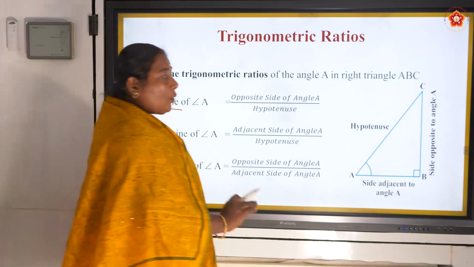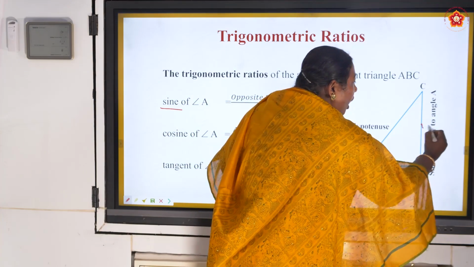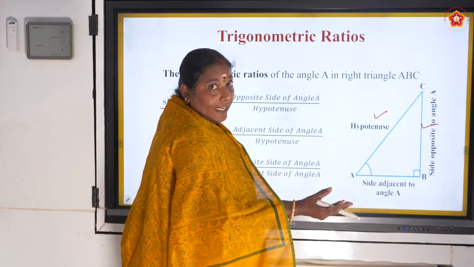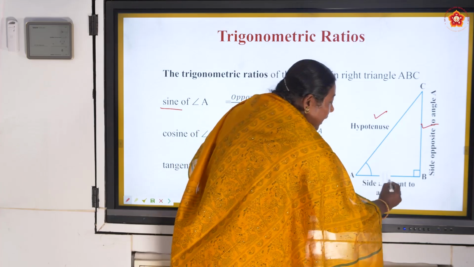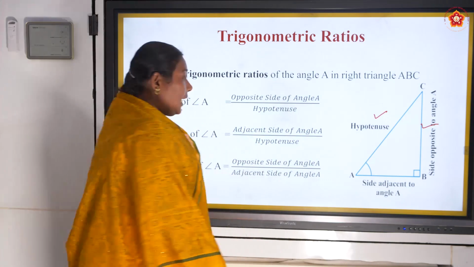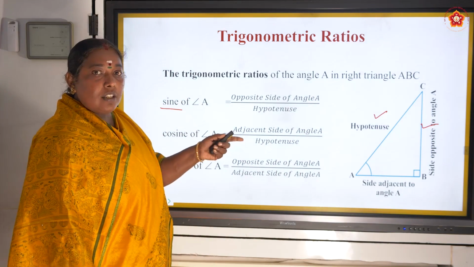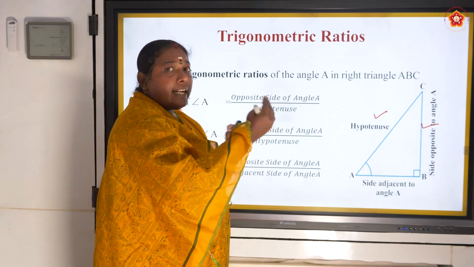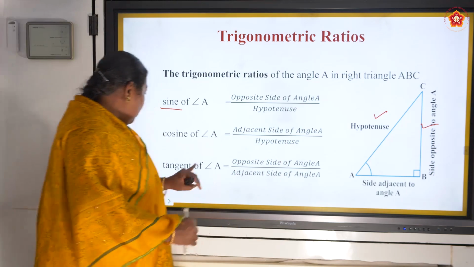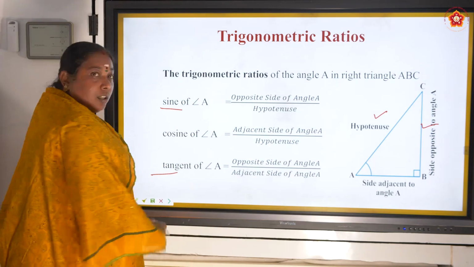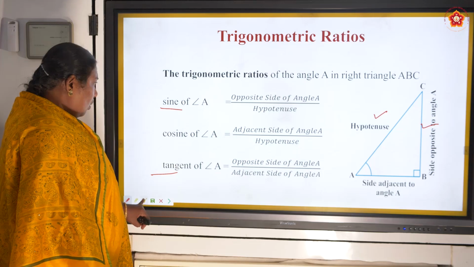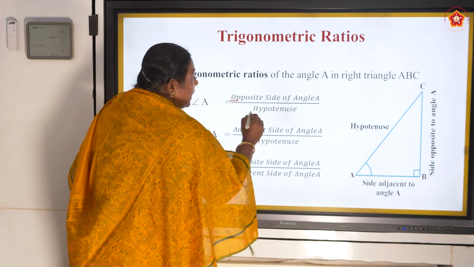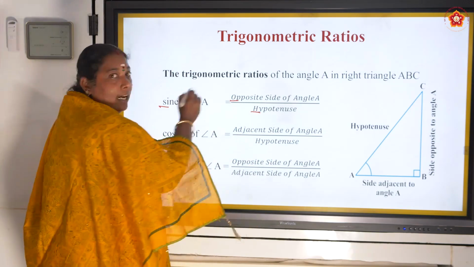That means I relate the opposite side with the hypotenuse in the form of sine A. Next, the adjacent side and hypotenuse in the form of cos A. Then I relate the opposite side and adjacent side in the name of tan A. Do you understand? So how to remember this? S-O-H, soh.